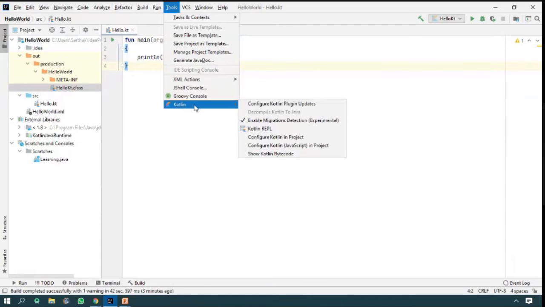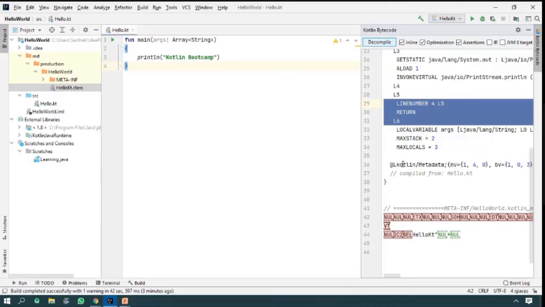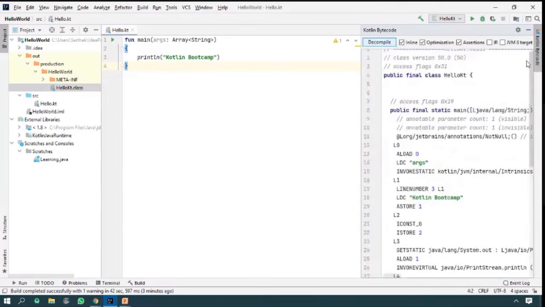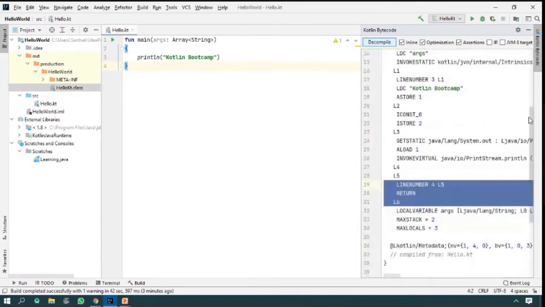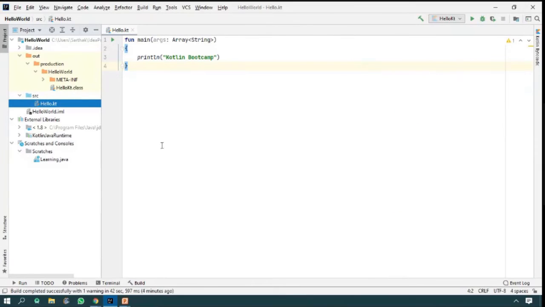there is a Kotlin option. Under the Kotlin option, there is a Show Kotlin Bytecode option. Your bytecode will be displayed here. You may see the code here. This is your Kotlin bytecode. Let me show you once again. Don't worry. Let me show you once again.